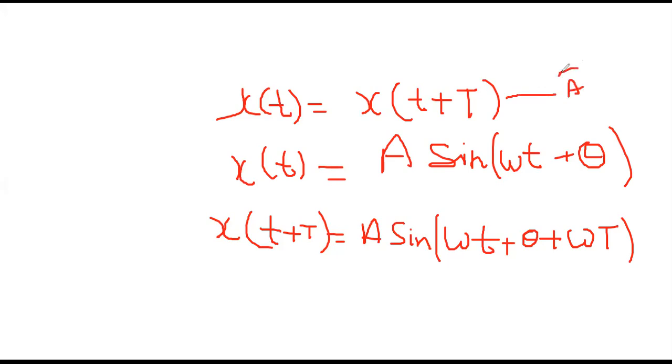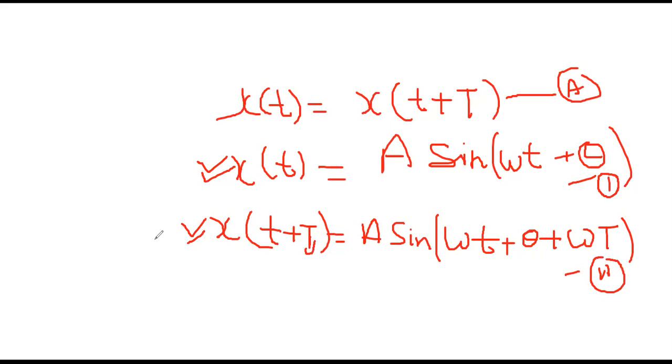Suppose I have taken a signal x(t) as this, a very common signal to an electrical engineer, and suppose x(t + T) is like this, where T is arbitrary; we do not know the value. Now x(t + T) may be written as this. This is equation 1 and this is equation 2.